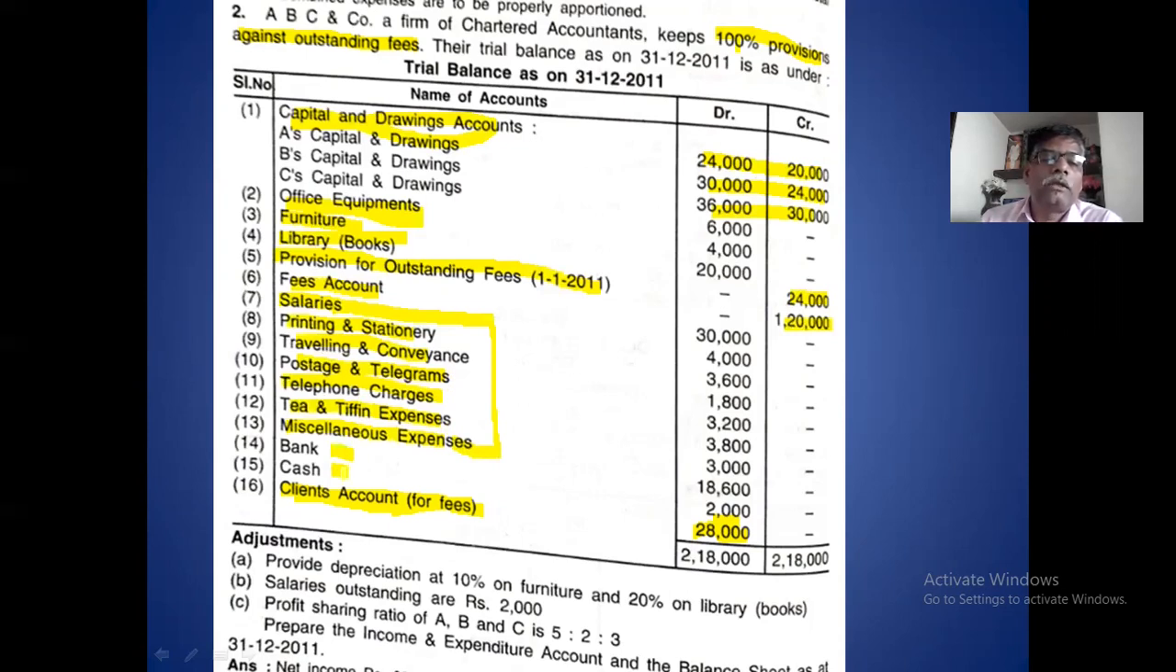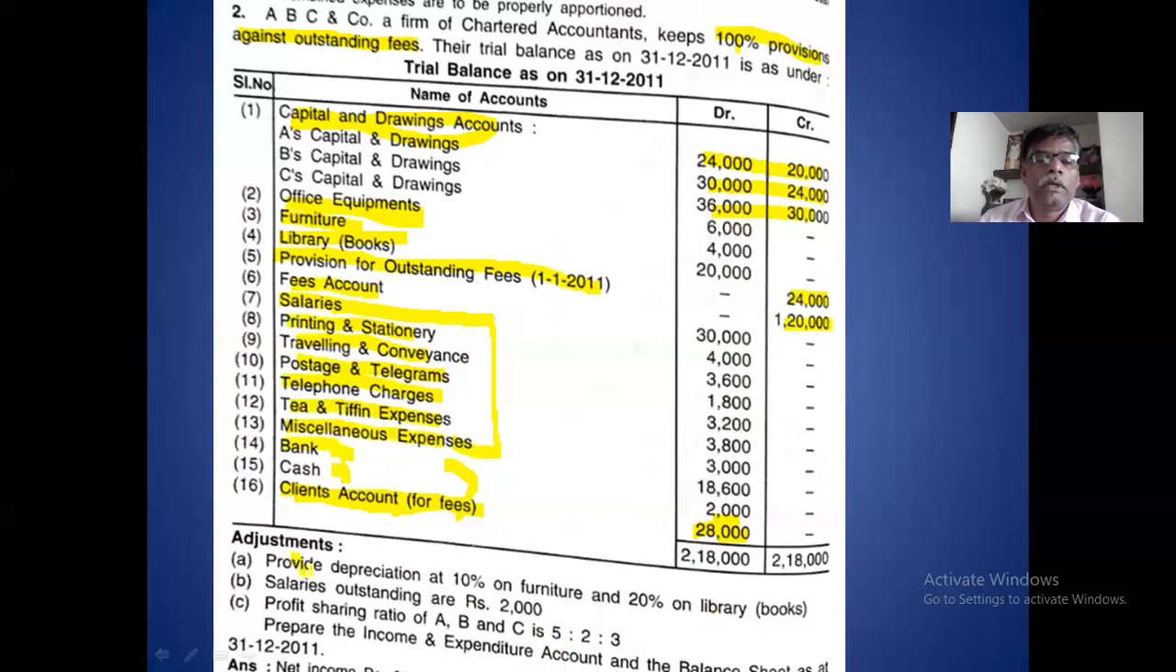Bank, cash, client account. These three are the assets. They come in the balance sheet. So assets you take on the asset side. Liabilities you take on the liability side. Incomes on the income side of income and expenditure. Expenses on the expense side of the income and expenditure account. Okay.